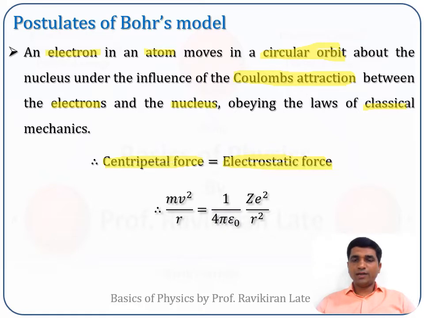And we know that if an electron, or some object of mass m, is moving with a velocity v in a circular orbit of radius r, then the centripetal force required for the circular motion is given by mv square upon r. And the electrostatic force between the plus Ze and minus e charges, in magnitude, is given by 1 upon 4 pi epsilon 0 Ze square upon r square, where r is the separation between the electron and the nucleus, which is nothing but the Bohr's radius.